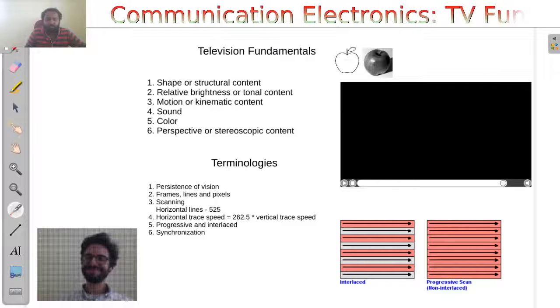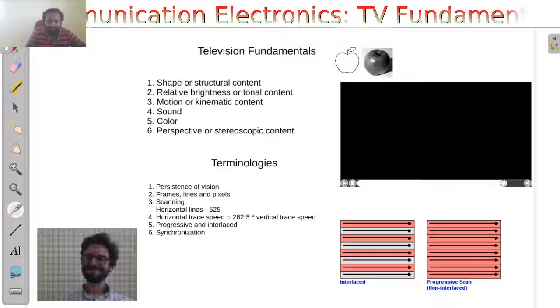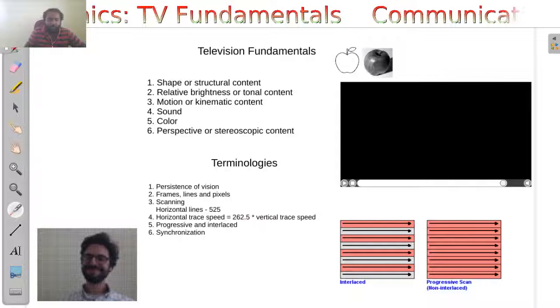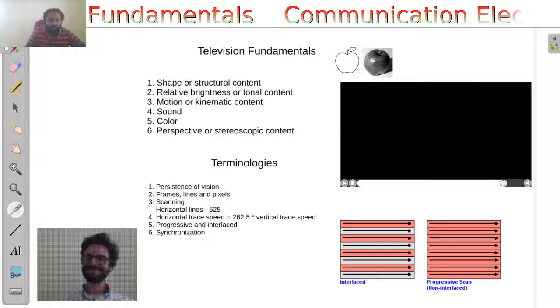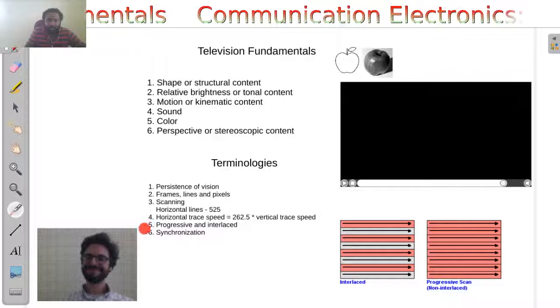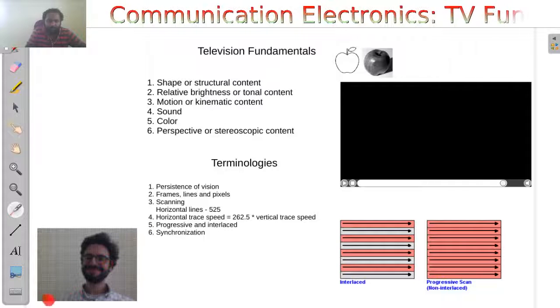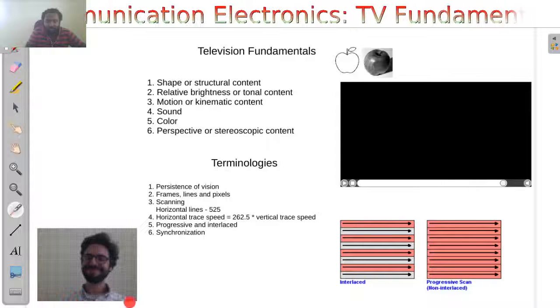And the speed at which these horizontal traces are being done is around 262.5 times the vertical trace speed. So this is horizontal tracing, and when the first trace completes, it goes to the next line and traces, and finally it reaches the end of this frame, that is the last horizontal line.